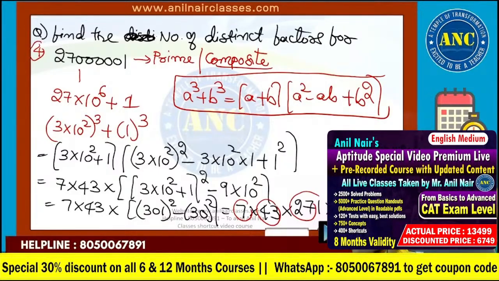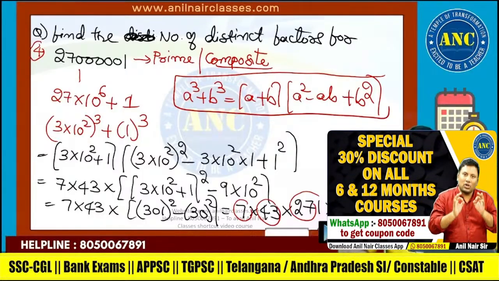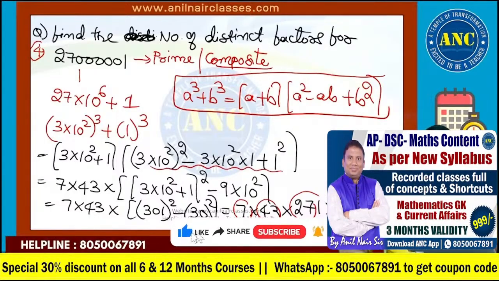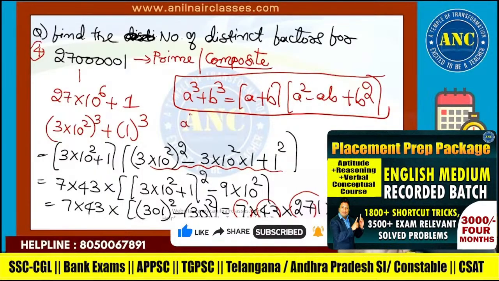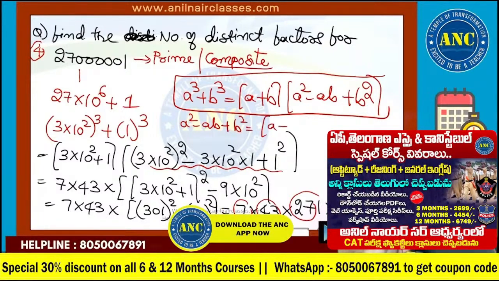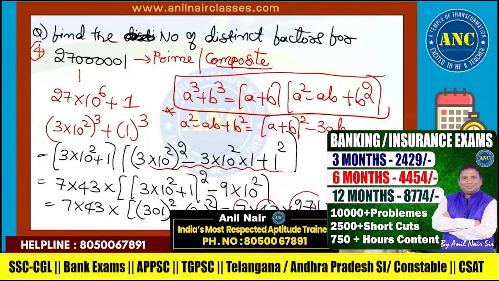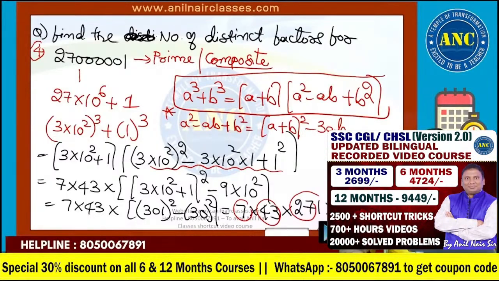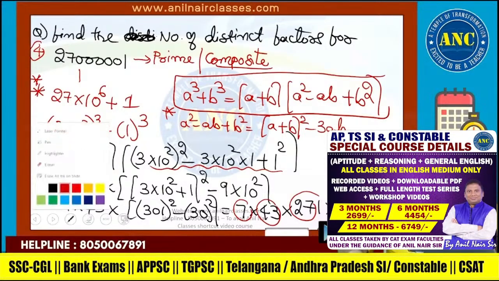Generally, finding prime factors using A cube plus B cube is something you have not seen in any textbook. How am I writing A square minus AB plus B square? As A plus B whole square minus 3AB. This is what I used to solve the problem: 3 into 10 square plus 1 whole square minus 9 into 10 square. Please put a star mark on this question. This is how you should find the factors.